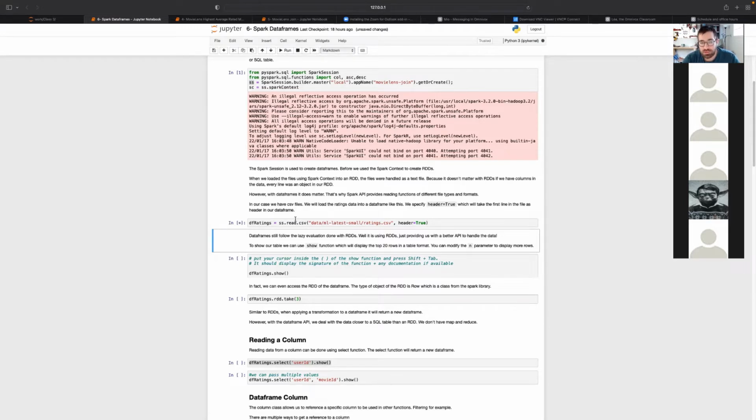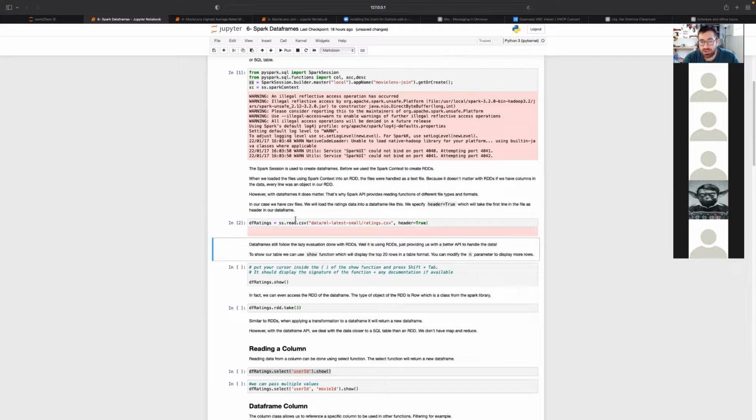Now, the concept of everything you do is similar to RDD in the sense that data frames are actually using RDDs behind the scenes. So the data is stored in RDDs and the processing is all done in RDDs, which means that the lazy evaluation of RDDs still works fully.